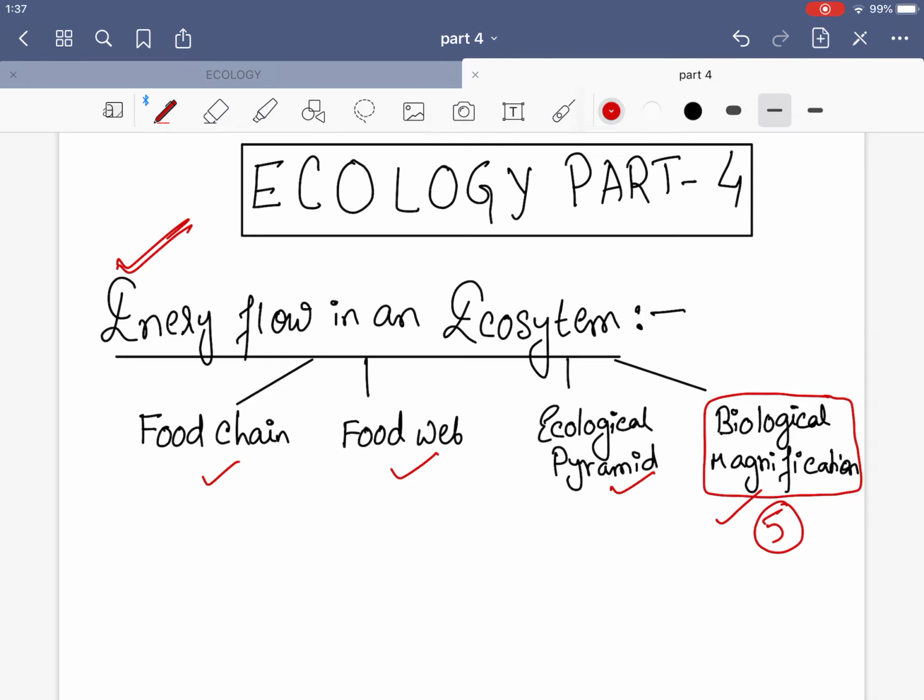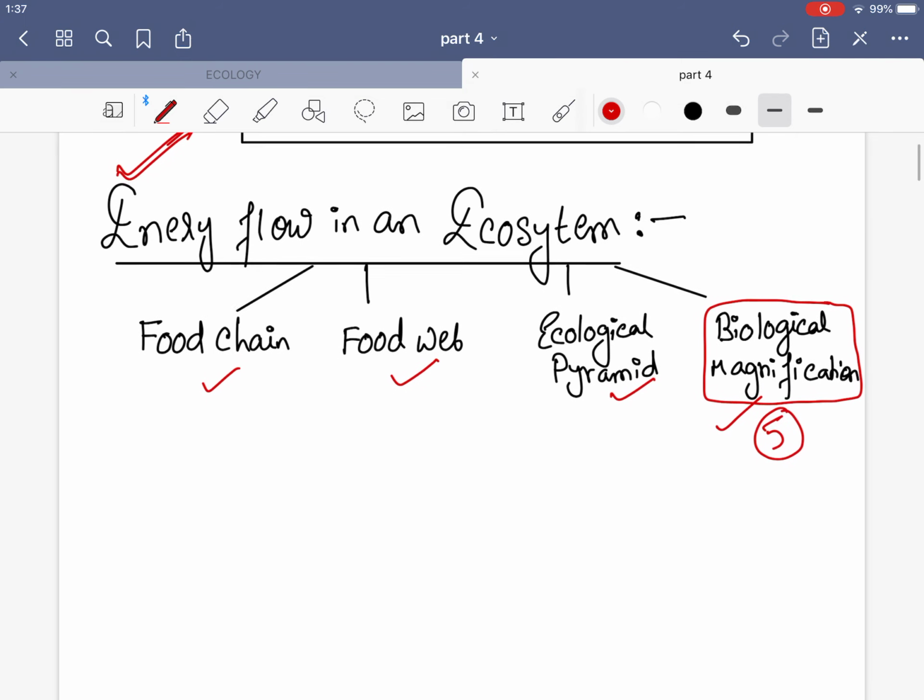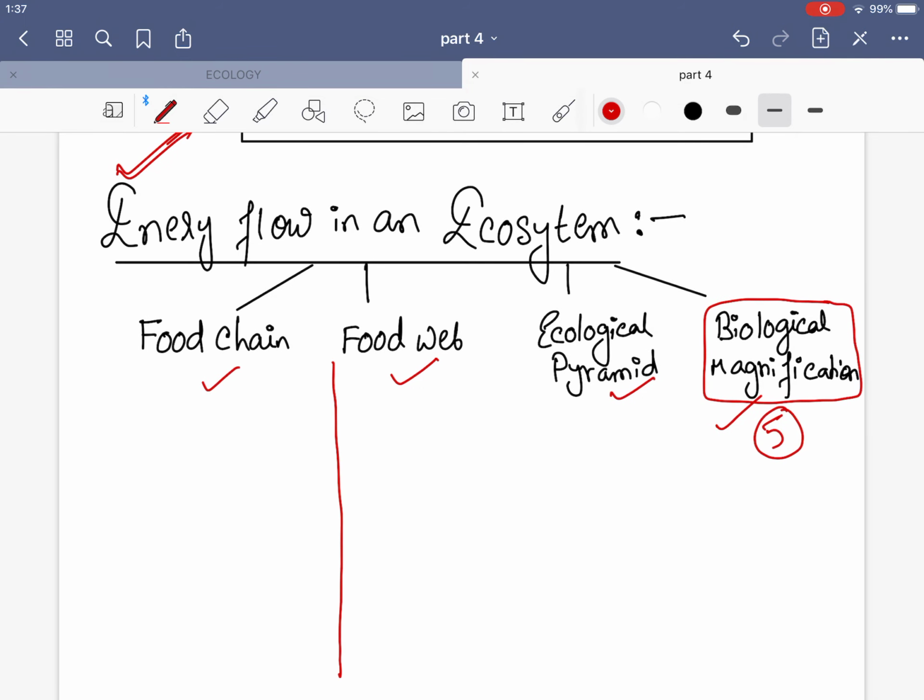So now we start with the food chain. So what is a food chain? If I simply ask you what is a food chain, the food chain is nothing but a predator and prey relationship. It is a predator and prey relationship.